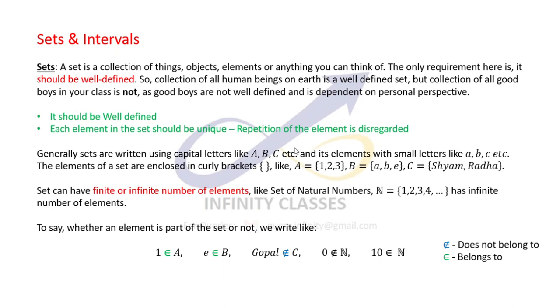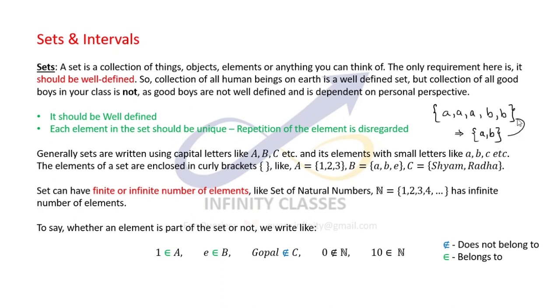The set should be well defined, and each element in the set should be unique. Repetition of the element is disregarded. So basically, if you want to repeat an element, say a set has A, B, B, then we say that the set actually contains only two elements, A and B.